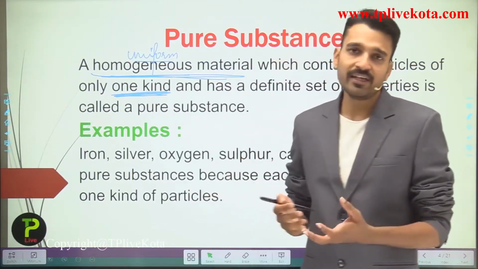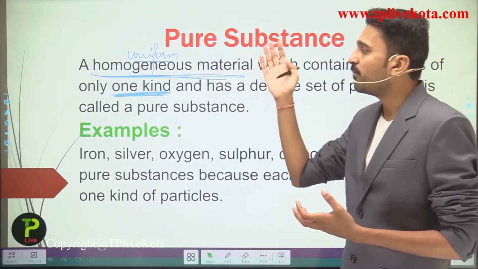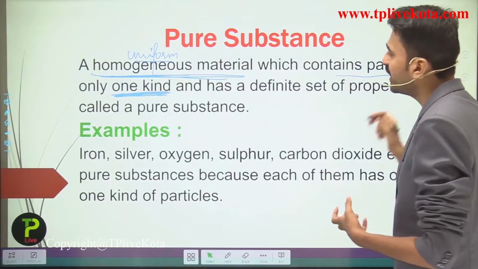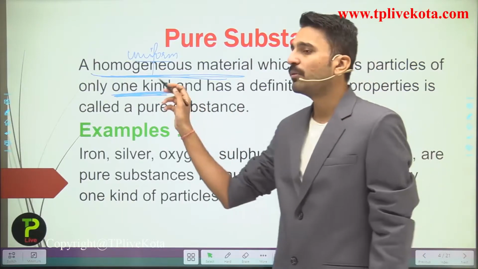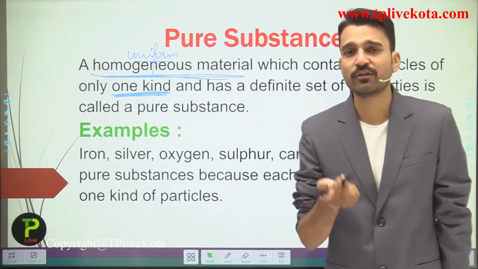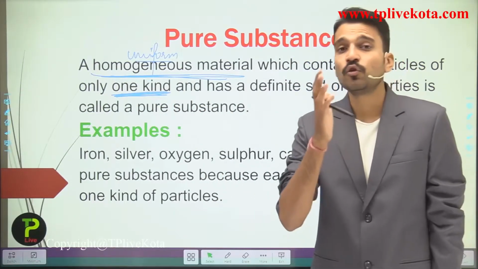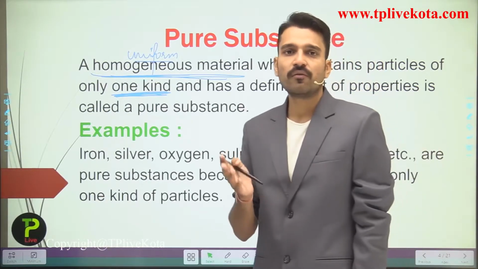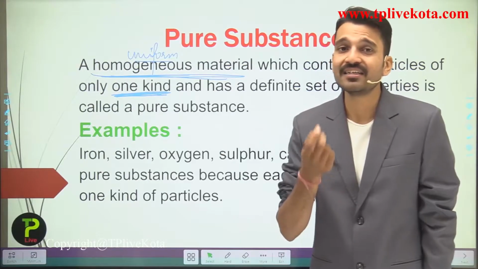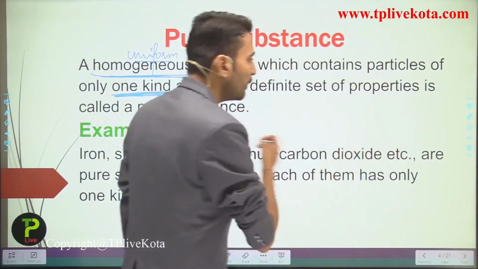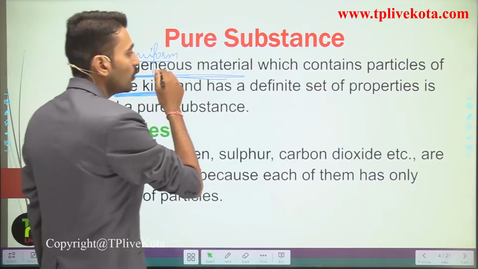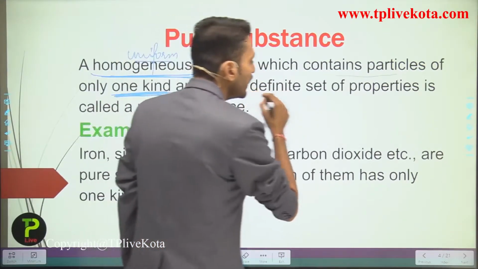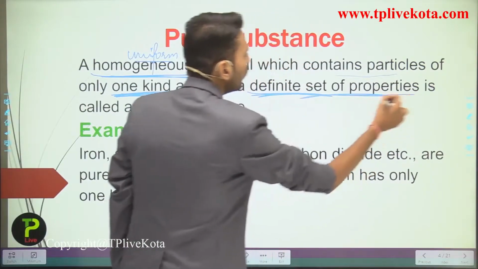So writing the definition here: a pure substance is a homogeneous material which contains particles of only one kind. If the pure substance has particles of only one kind, then those particles will show the same kind of properties. Why? Because all the particles are the same in nature. So the complete definition is that it is a homogeneous material which contains particles of only one kind and shows a definite set of properties.